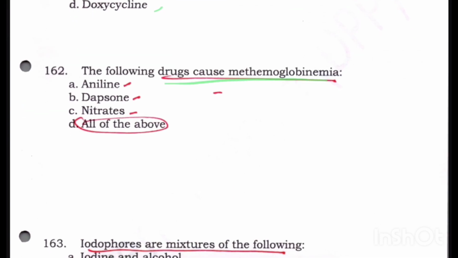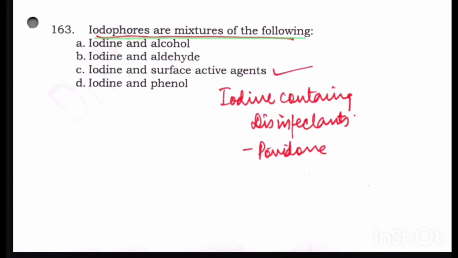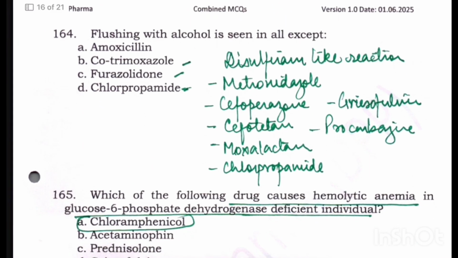The following drugs cause methemoglobinemia: aniline, dapsone, nitrates. All of the above. All of the drugs cause methemoglobinemia. Iodophores are mixtures of. What are iodophores? They are basically iodine containing disinfectants like povidone. So iodophores are mixtures of iodine and surface active agents so that they are effective on the surface.